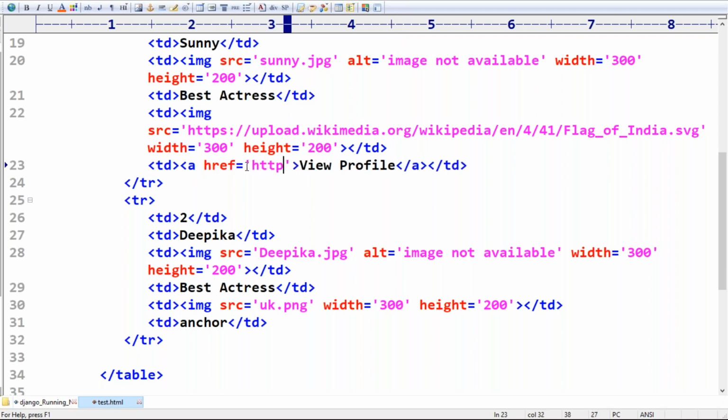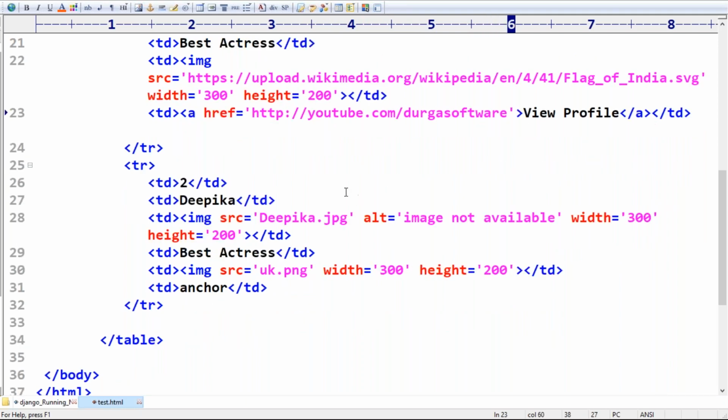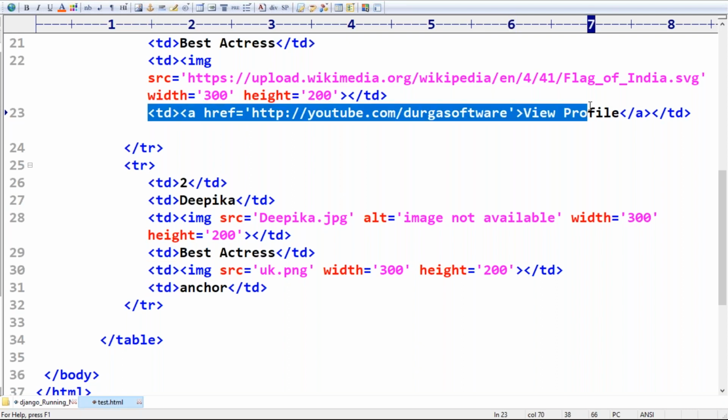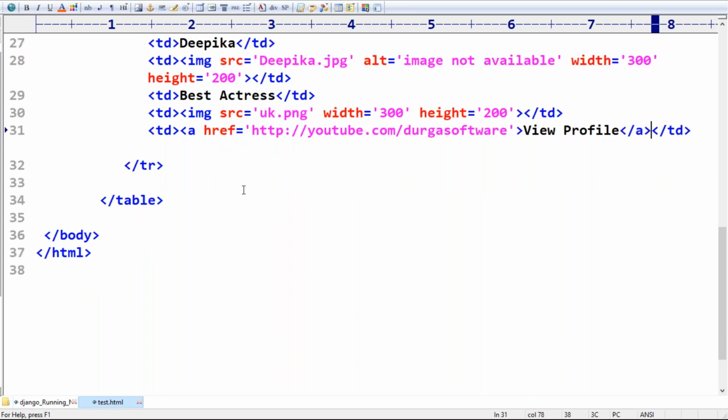Just http youtube.com/durgasoft, something like Durga Software. Whatever link you have, a Wikipedia link you can take, no issue at all. So this is the anchor tag. Now see this carefully, the second row is also ready.